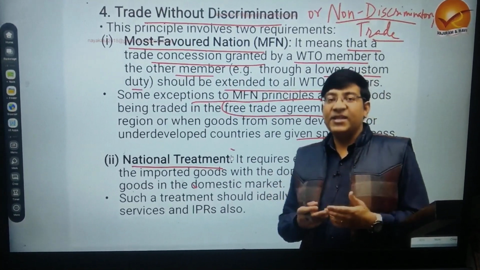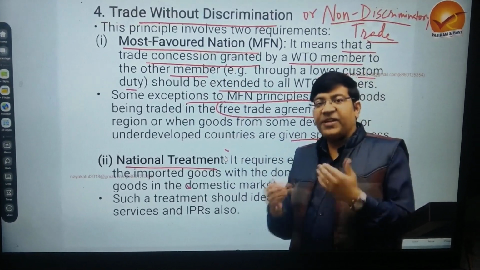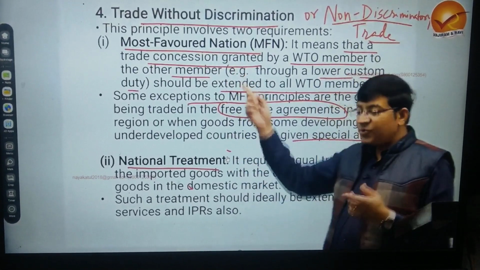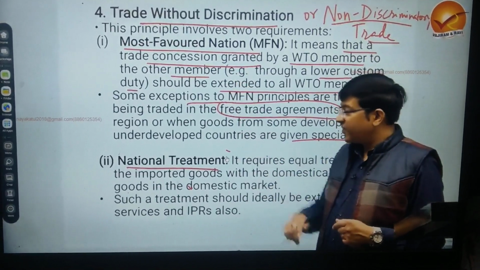Hence, extra care needs to be taken. By name it appears that we are favoring a nation, but actually it is telling us not to favor any nation. So that's a unique part of MFN.